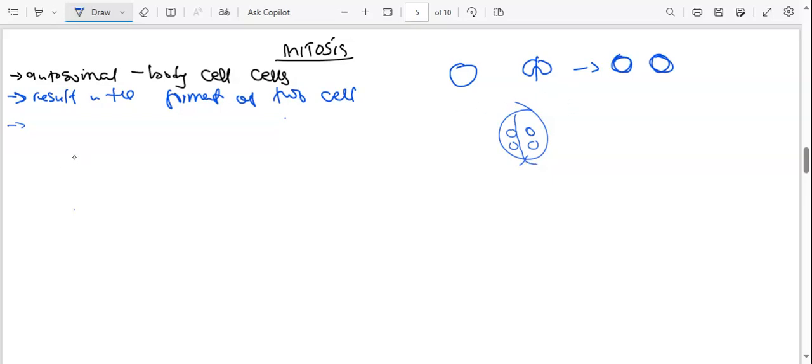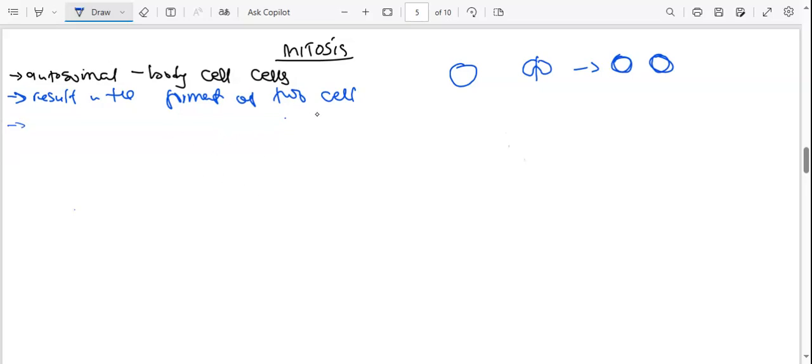So that's about mitosis. It will result in the formation of an equal number of chromosomes.